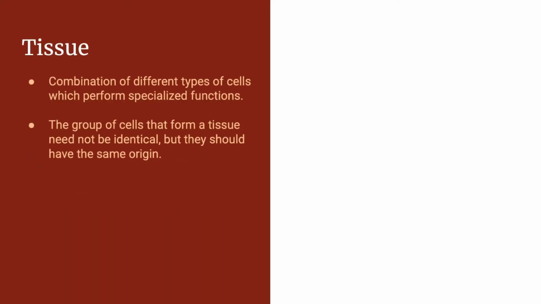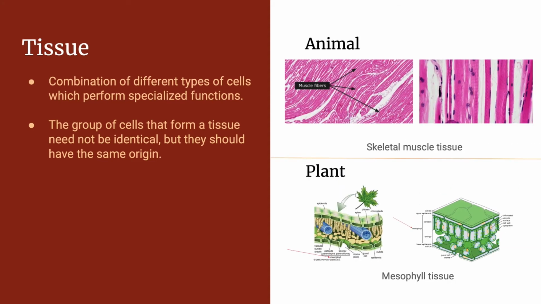Round 4. The fourth level is tissues. This level is a combination of different cells which perform specialized functions. The group of cells that form a tissue don't always have to be identical, but do come from the same place. A real-world example is the skeletal muscle tissue in animals and the mesophyll tissue in plants. Tissues would be the brick wall made from individual bricks or cells.